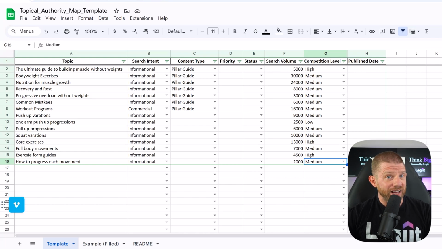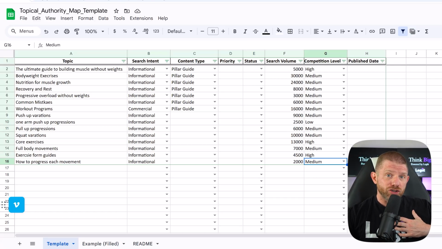Bodyweight exercises has high search volume, but also has high competition. So would we start there? No. What we would do is start with lower competition terms that still have decent volume. Something like body workout for beginners at home or something like that. Well, we might have lower volume, but also lower competition. That's where we begin.